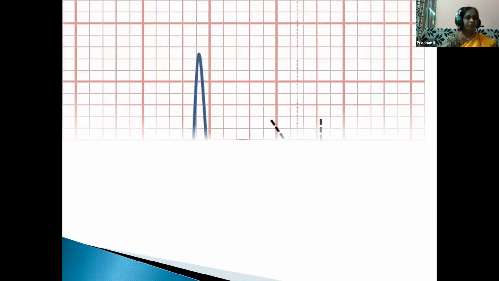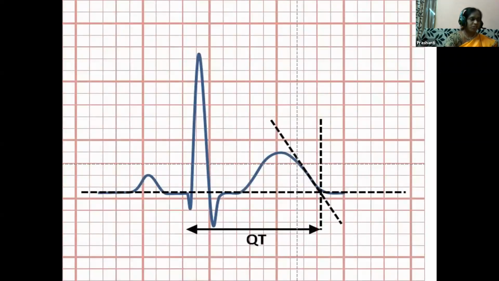Next comes the QT interval. So this is the QT interval, children. It measures from the starting of the Q wave to the end of the T wave.